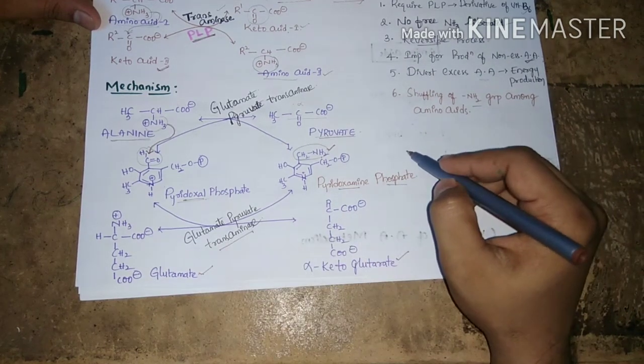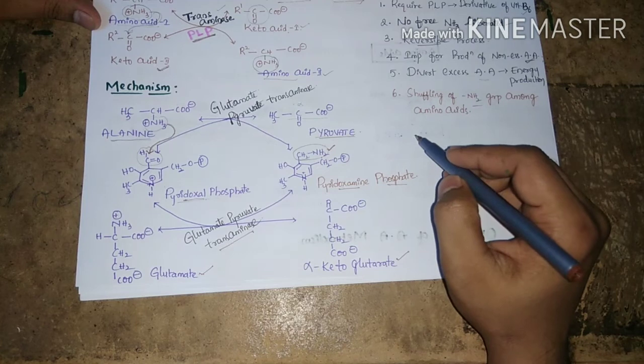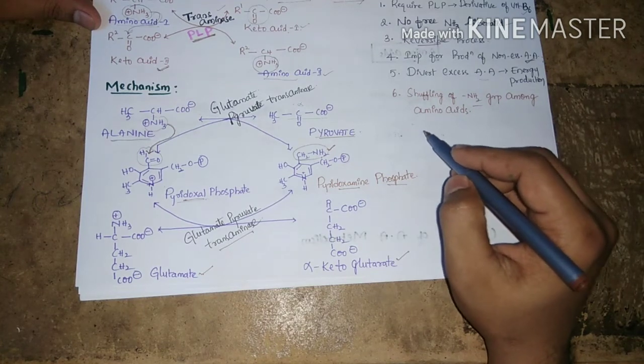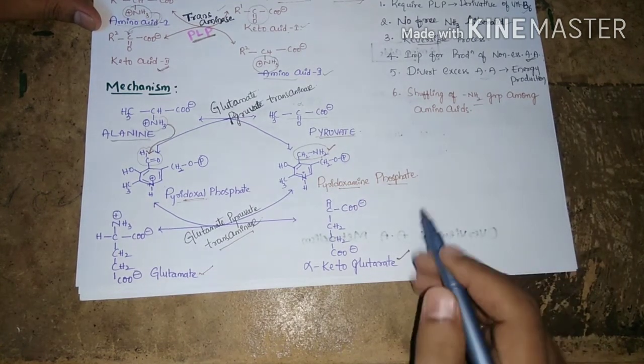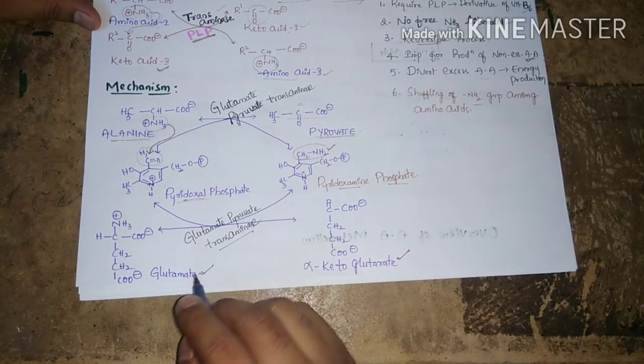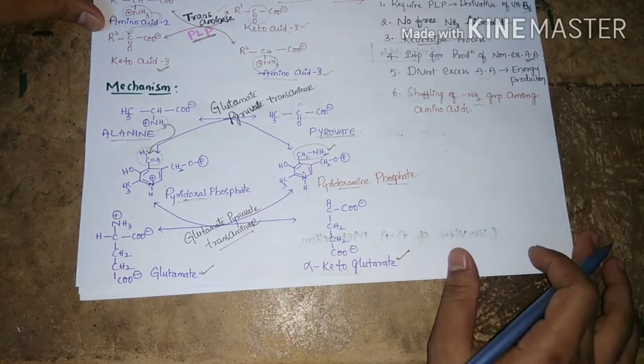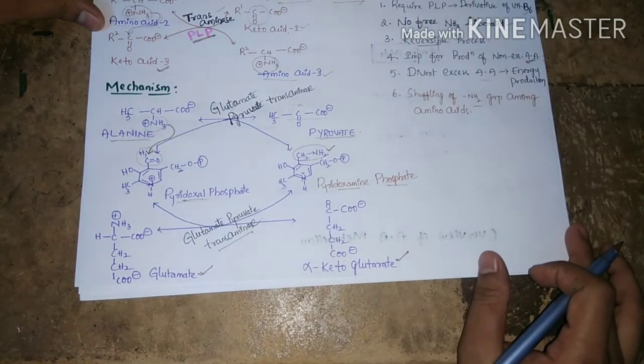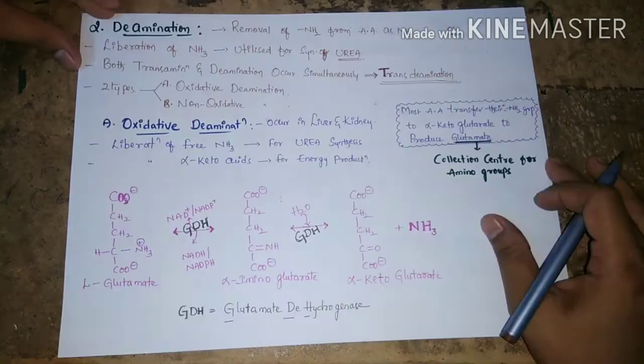Most of the amino acids donate their amine group to alpha ketoglutarate, which is converted into glutamate. That's why glutamate can be called the collection center of amino groups.